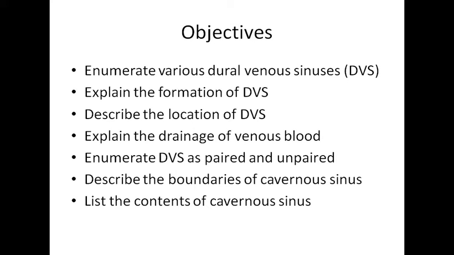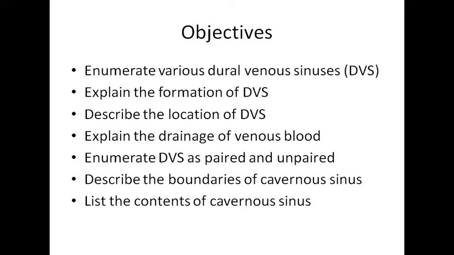Okay, let's move on to the objectives first. In today's lecture, we'll discuss the different dural venous sinuses present in our body, in our brain, right? We'll discuss the formation of the DVS, how it is formed, where these different dural venous sinuses are located, where the actual drainage of venous blood is taking place, meaning which veins are draining into the sinuses, and from where the sinus blood is going, the end point, right?